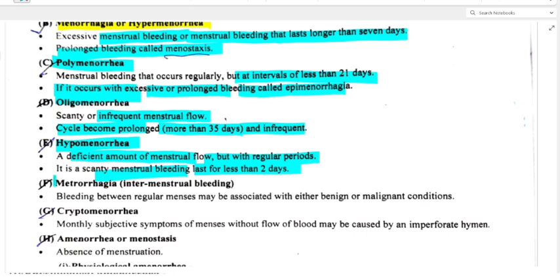Now coming to metrorrhagia. What is that? Intermenstrual bleeding. Bleeding between regular menses may be associated with either a benign or malignant condition.